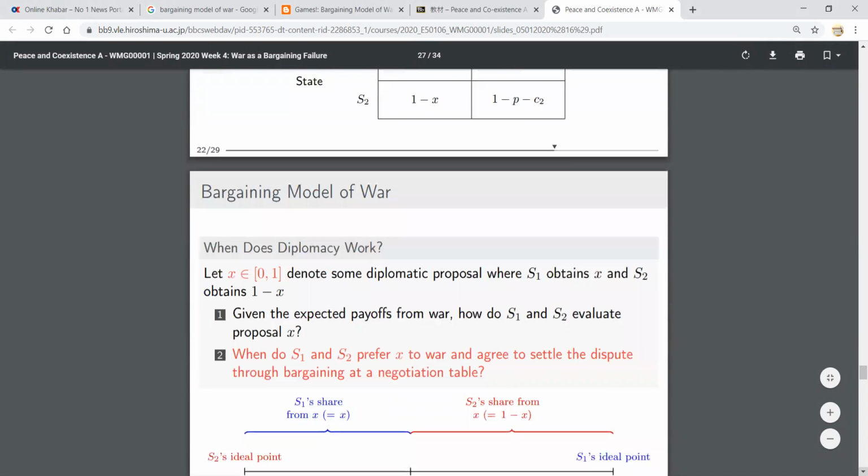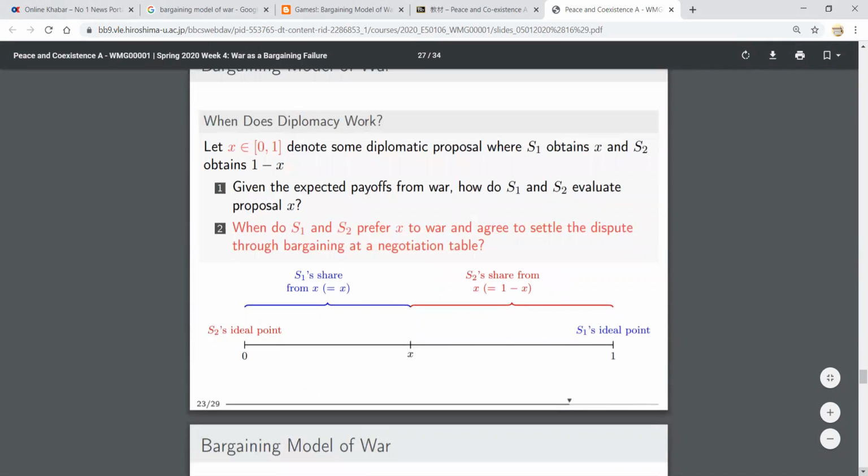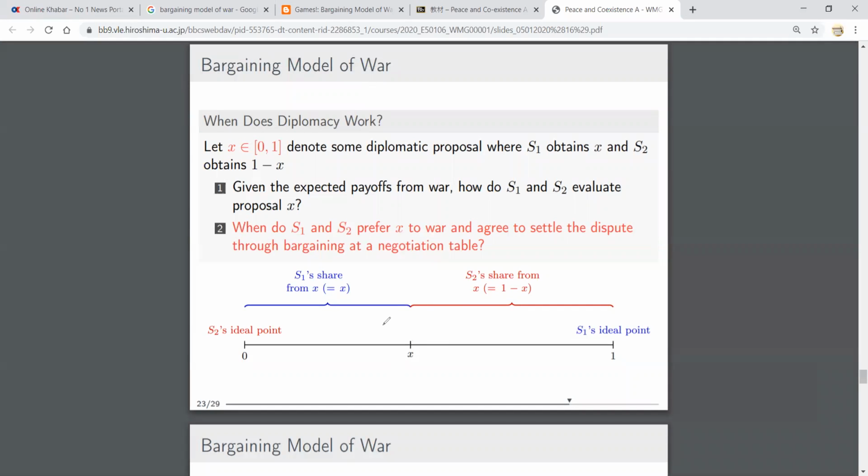But if we go for diplomacy, that is negotiation, not war, then if they did diplomacy and reached agreement at this point X1, S1's share will be this much, X, and S2's share will be 1 minus X. If we add both payoffs, X plus 1 minus X, the total payoff is equal to 1.